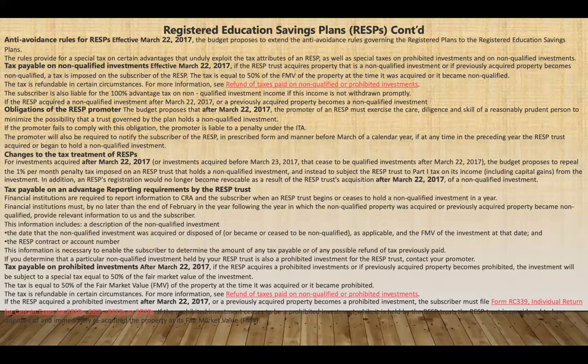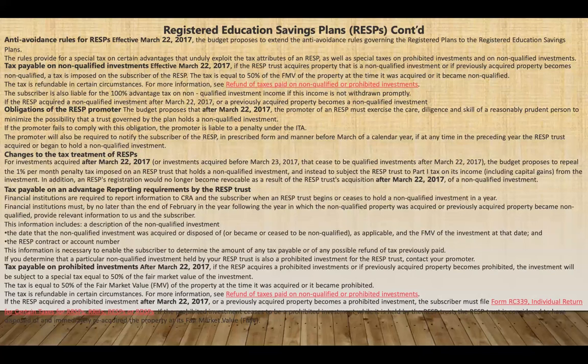Financial institutions must, by no later than the end of February in the year following the year in which the non-qualified property was acquired or previously acquired property became non-qualified, provide relevant information to the CRA and the subscriber: the date that the non-qualified property was acquired or disposed of, and the RESP contract and account number. This information is necessary to enable the subscriber to determine the amount of any tax payable on the RESP.